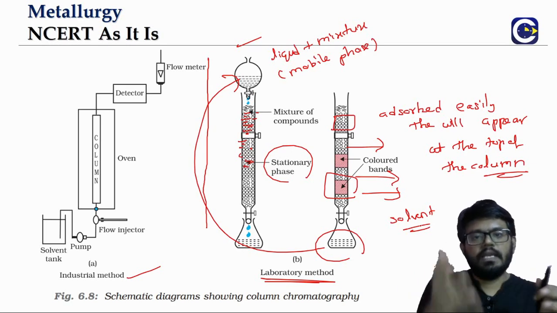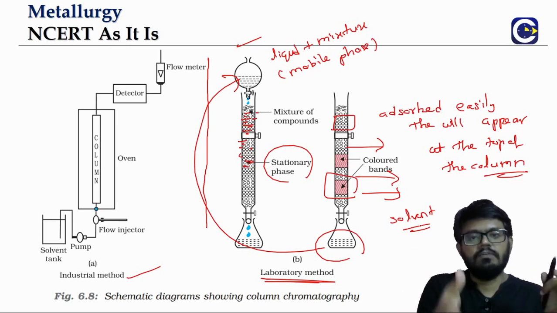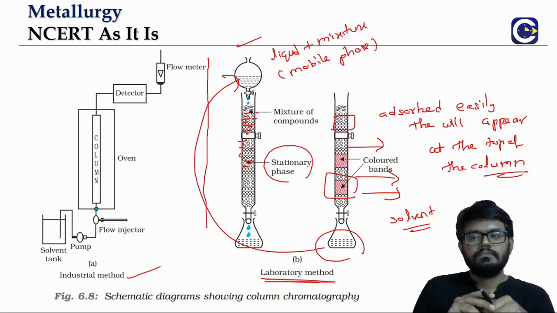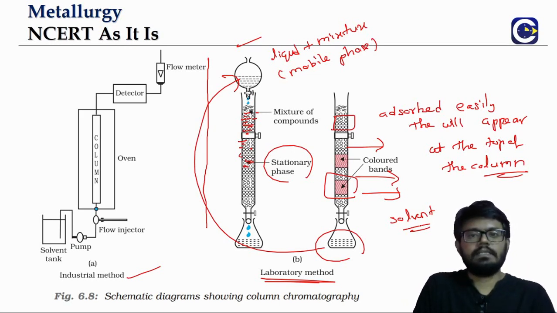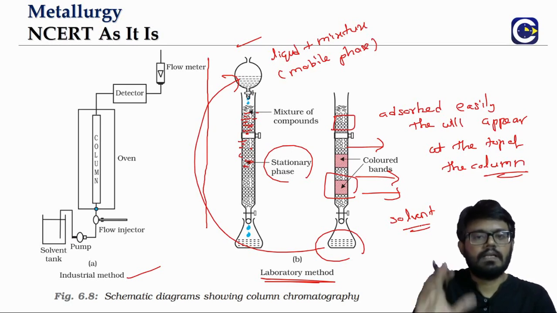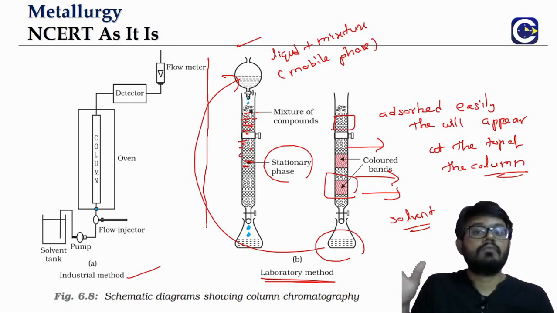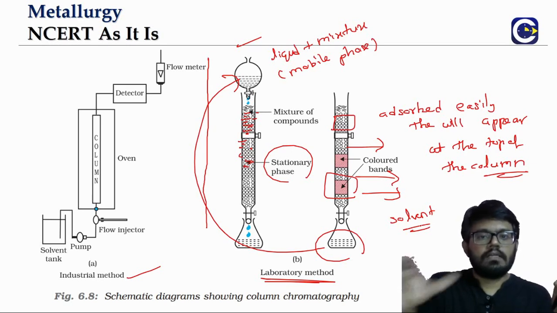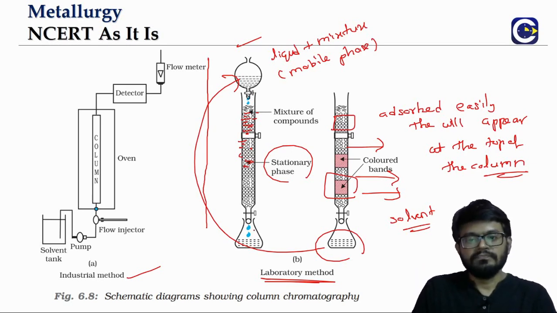And again, the stationary phase, the tray will be kept into the column again, so that the entire process can be redone. So this is how we will be able to look at the laboratory scale. I'll tell you what is the difference in the industry scale. The only difference will be it will happen at a larger level, and in a lab you might just have one column, but in industry you might have a series of columns where the output from one column will be fed into another column, like that. You can have a series of columns also.